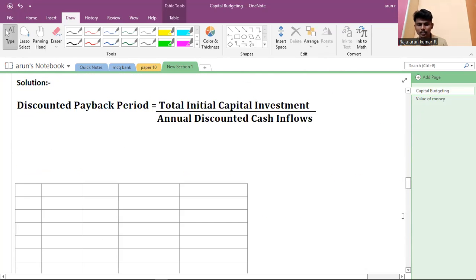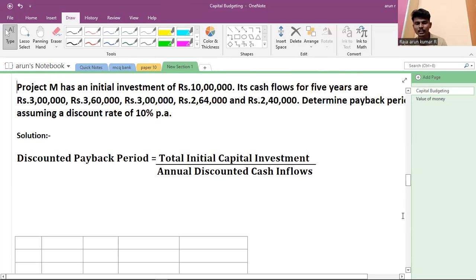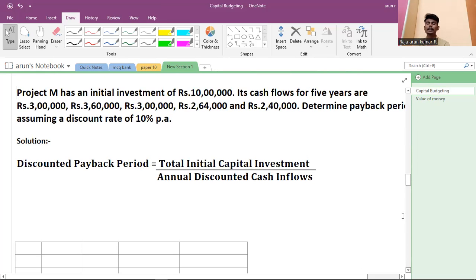Just understand and go. In the sum, what they have given is the same as our payback period sum. Project M has an initial investment of rupees 10 lakh. The cash flow for the 5 years is 3 lakh, 3 lakh 60,000, 3 lakh, 2 lakh 64,000 and 2 lakh 40,000.